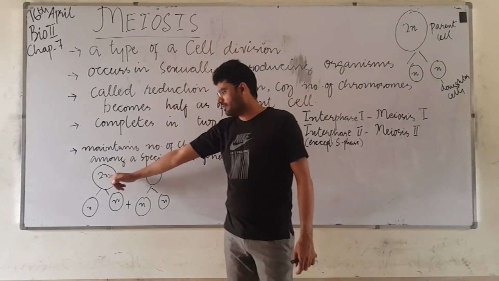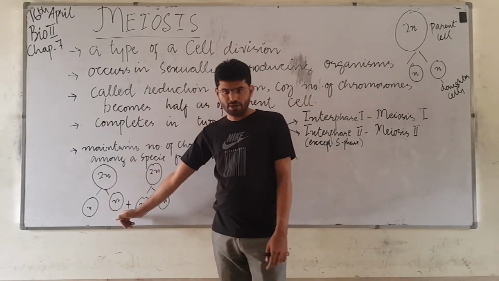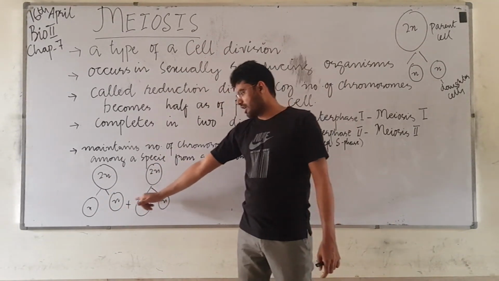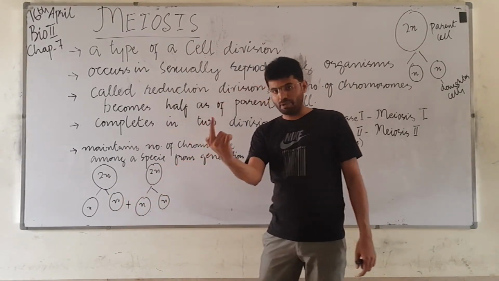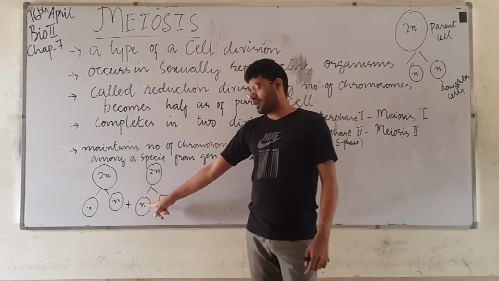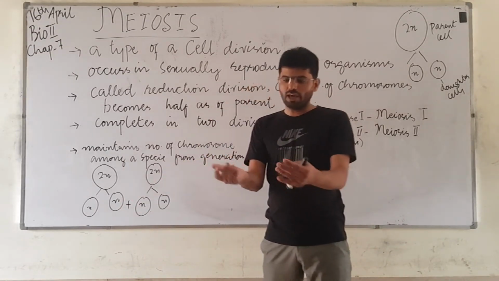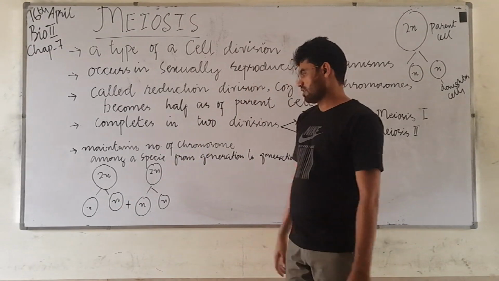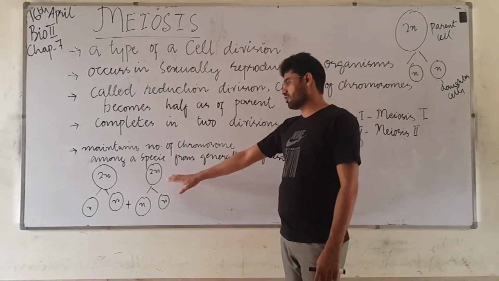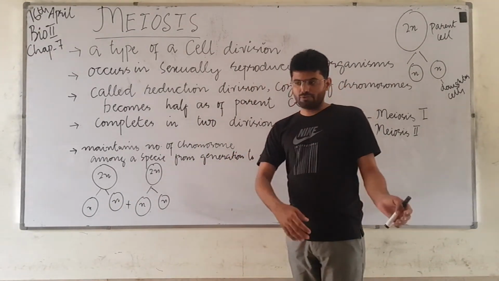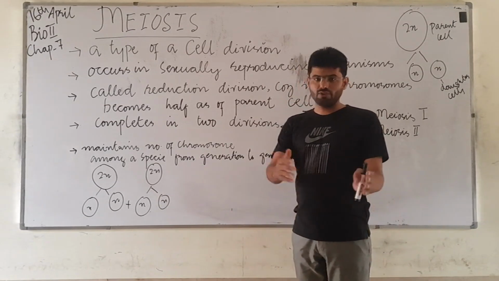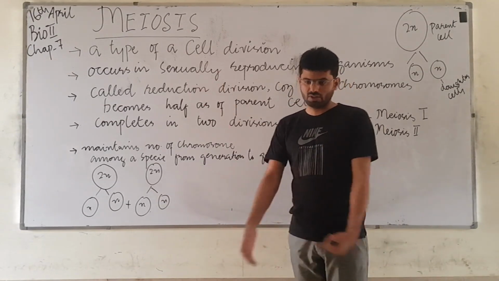Their diploid cell becomes a haploid cell, and when the haploid cell of one member of the species unites with the haploid cell of another member, we again have a diploid number of chromosomes in a cell, called the zygote, and from that zygote there will be a process called mitosis.